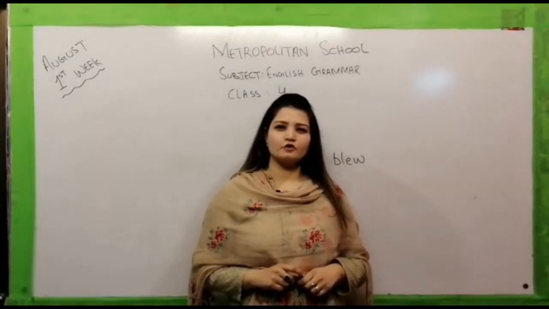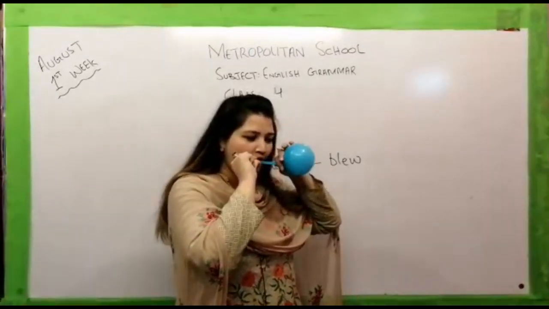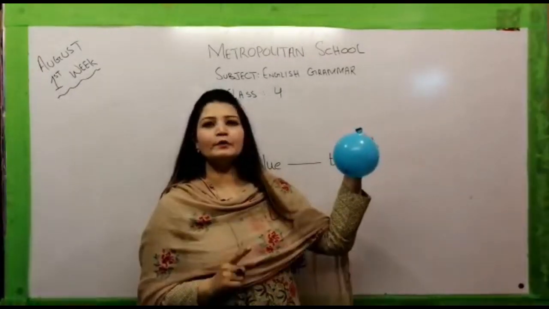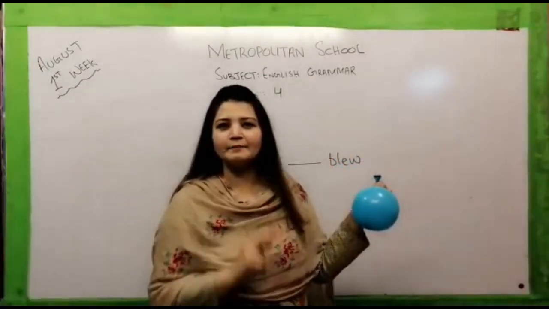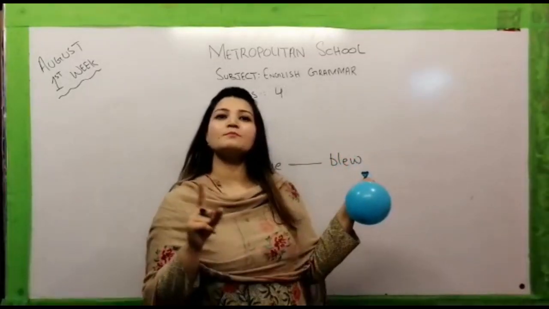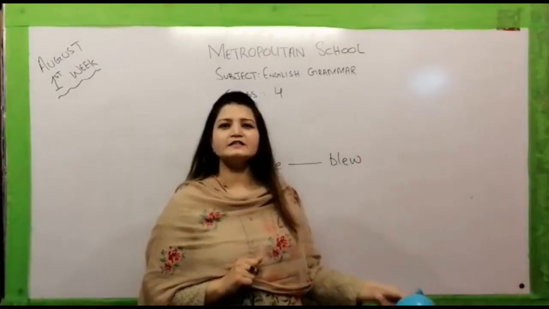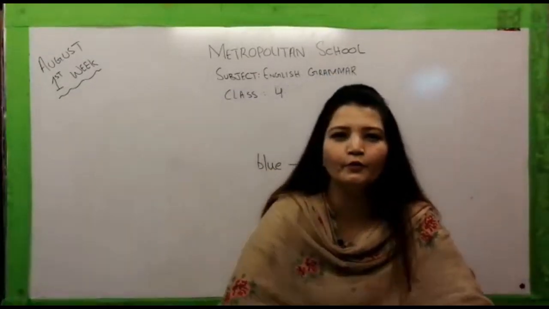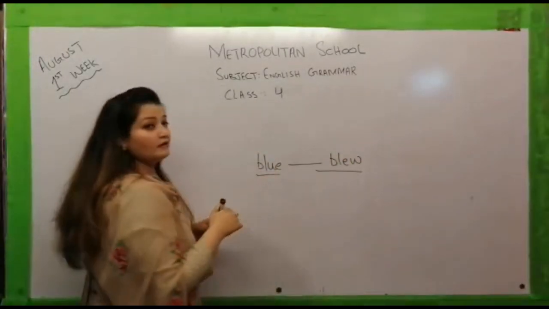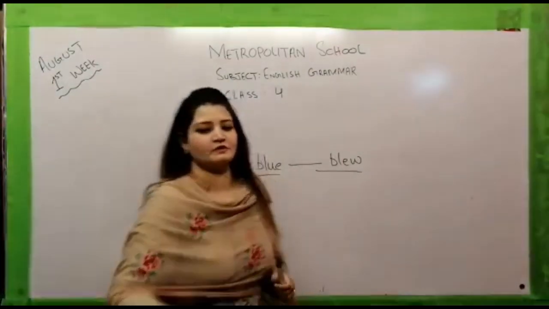But before starting our topic, I got to show you something. Well, what I just did, I blew a balloon. Can you tell me what color this is? Well, this is blue. So I just blew a blue balloon. Hey, have you noticed something? I said a word twice. Blew and blue. So my dear kids, the wait is over and our today's grammar topic is homophones.